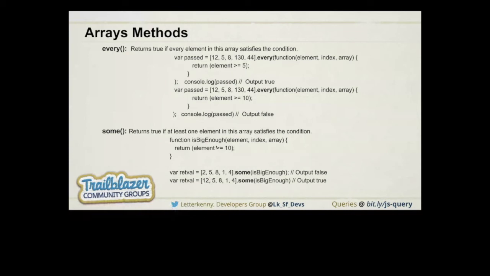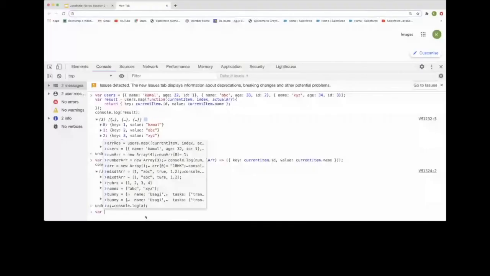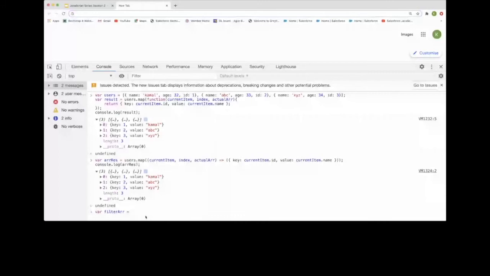We need to create a new variable, filter array, and inside it use the array that we created previously, array result dot filter. And we already talked about the arrow function.